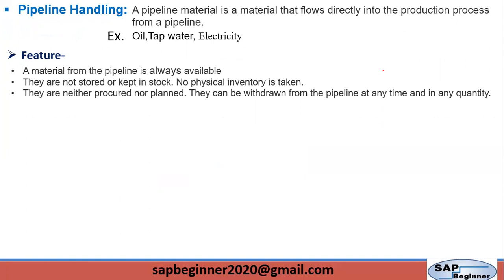For example, electricity or water. Whenever we consume that material, we just do settlement with the vendor. So no physical inventory is carried out here, and this pipeline material is always available.